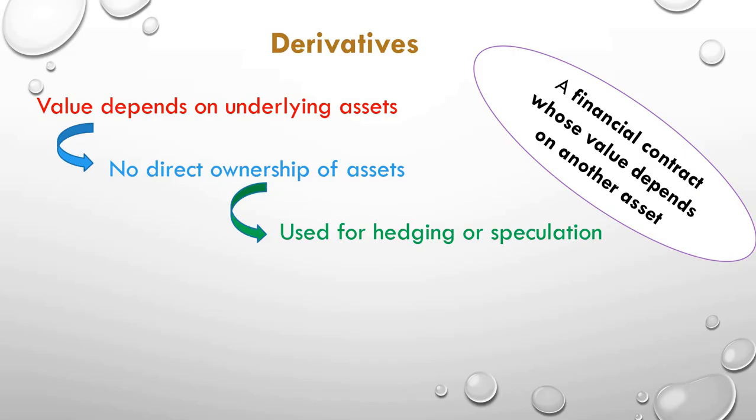Suppose there are two persons. One person thinks that the price of XYZ Limited stock will go down. So it has a risk: now it is costing 100 rupees and after 1 month it will be 50. So he will purchase derivatives. Similarly, suppose another person doesn't have the money right now to purchase that share, and right now the price of the share is 50 rupees. He has a fear that after 1 month the price of the share will shoot up to 100 rupees. So again, he has a risk, and he will go for derivatives.